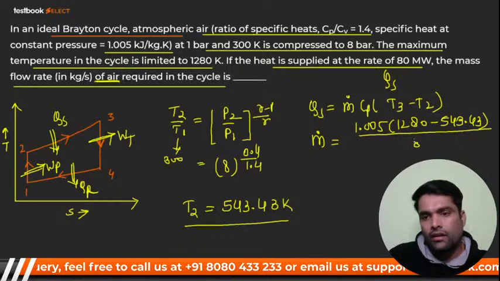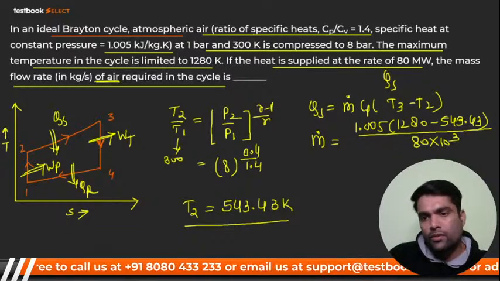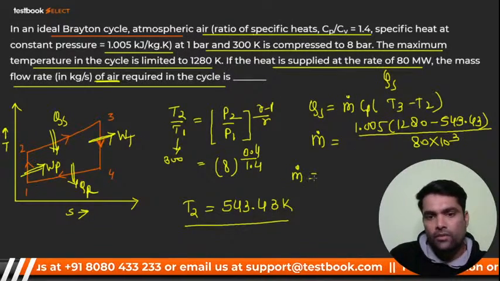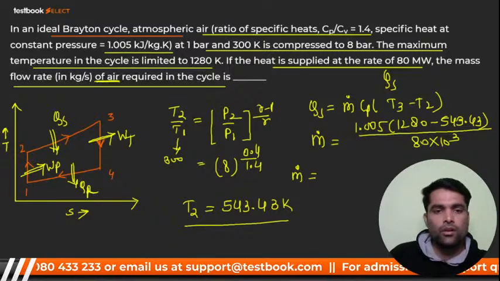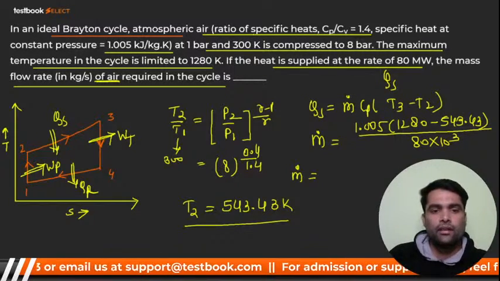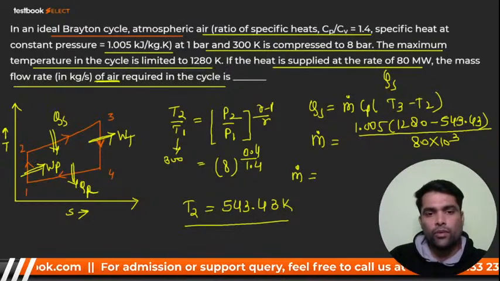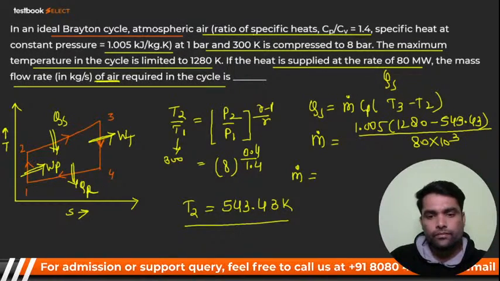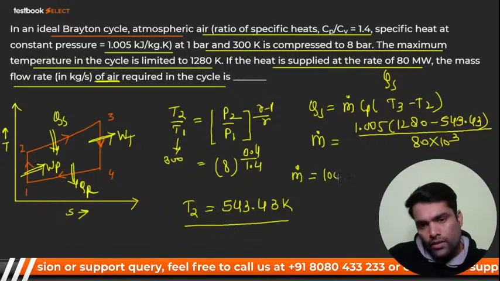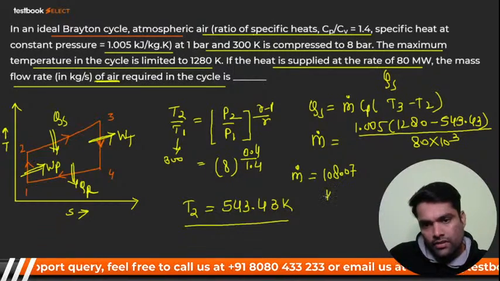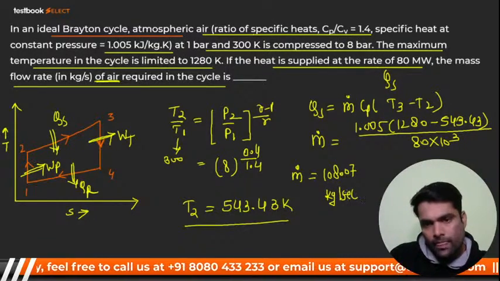QS is 80 into 10 raised to power 3. So I will get the mass flow rate, and it comes around 108.07 kg per second.